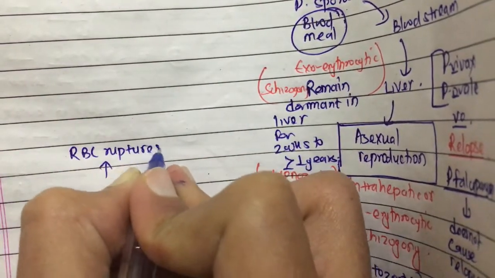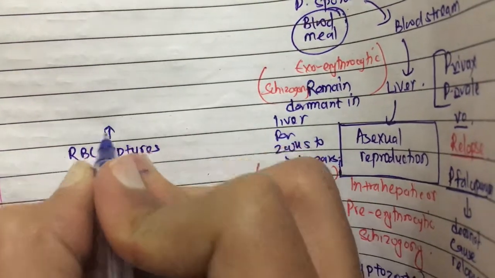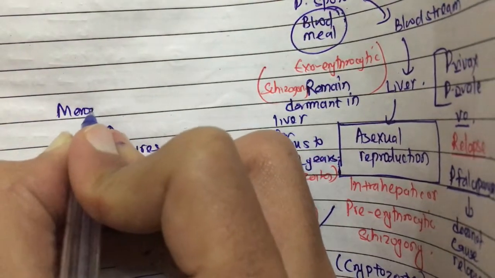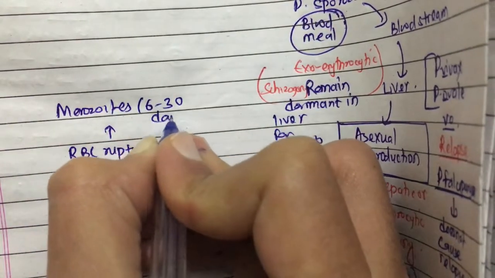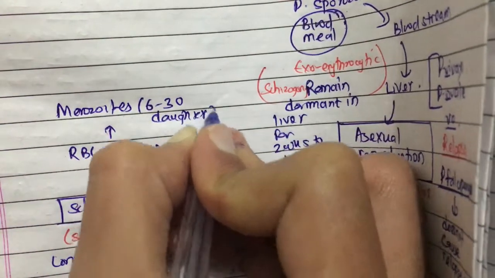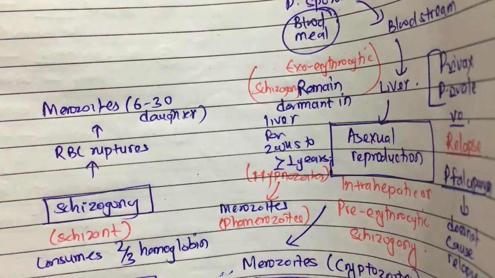Again, anything that is released is a merozoite, so merozoites are released. 6 to 30 daughter merozoites are released. Now these merozoites have two fates.